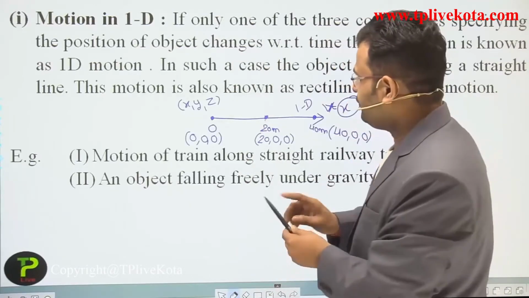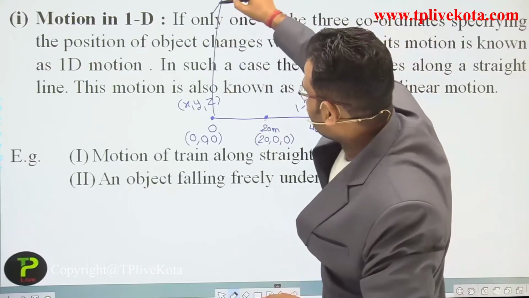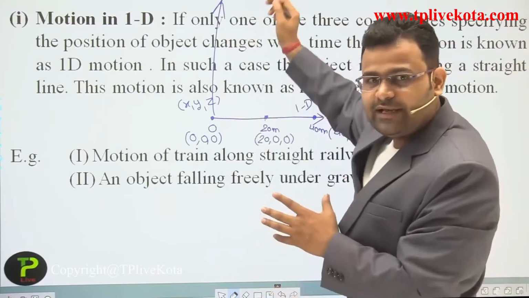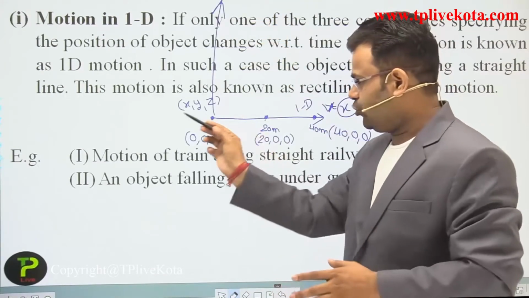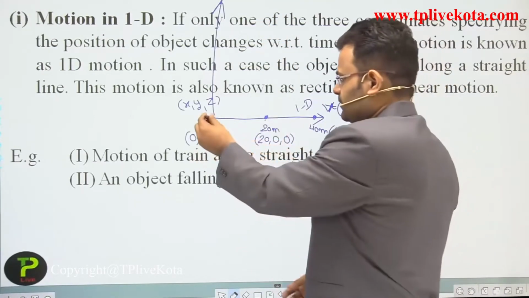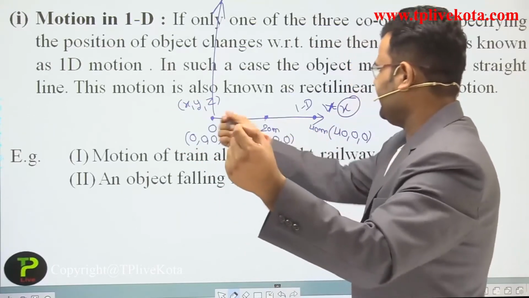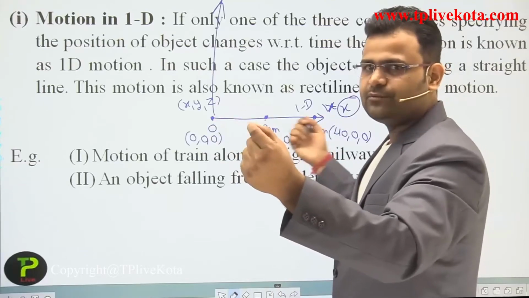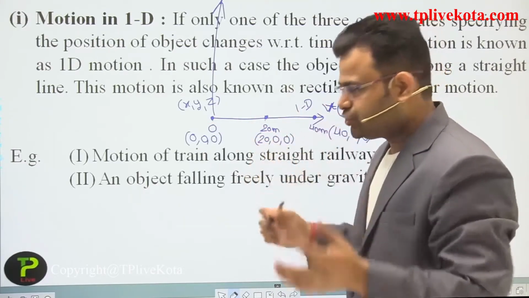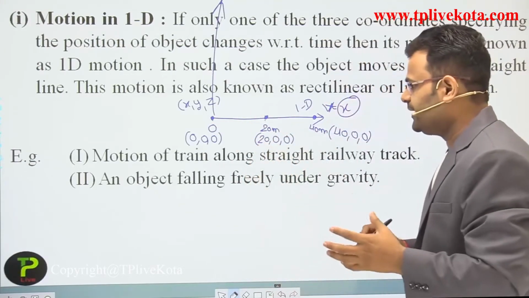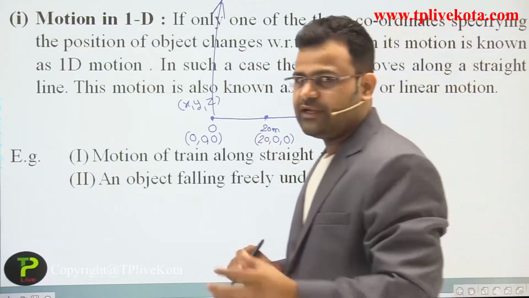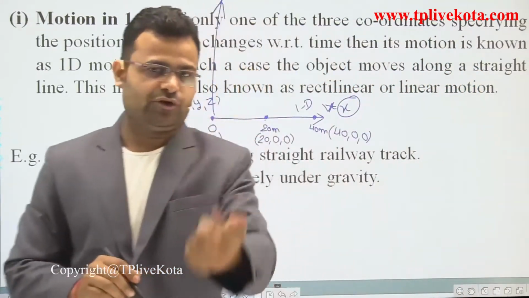What is y? Y is that coordinate, but there is no movement in the y direction. And the third is outside, there is no change. Means dear students, there is no change in outside, the object moves only in that direction. So dear student, to get the position of an object, we require only one coordinate.